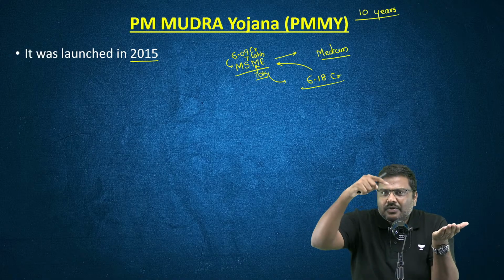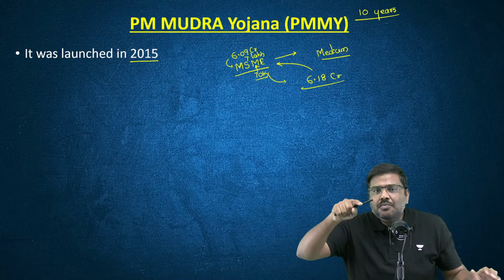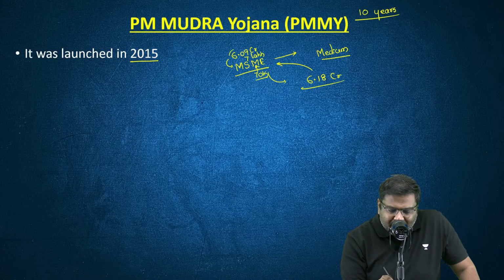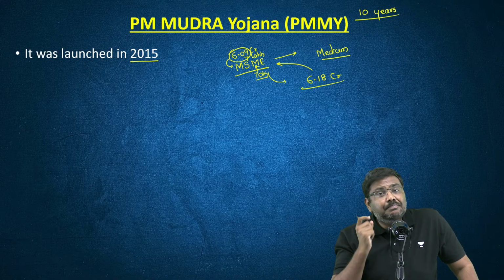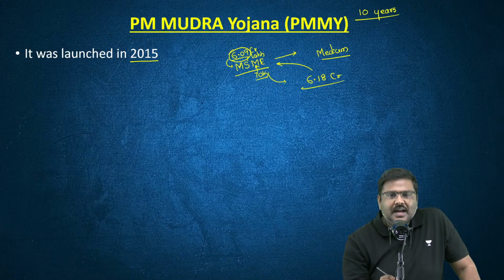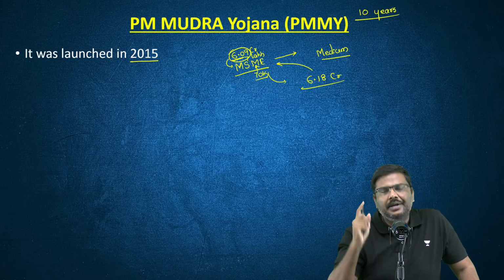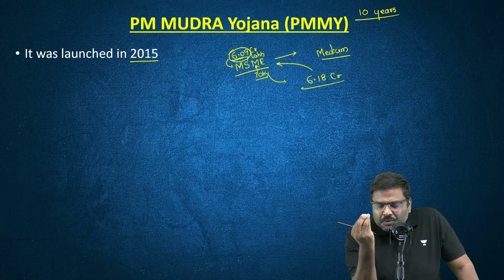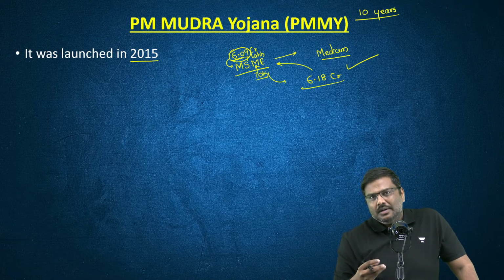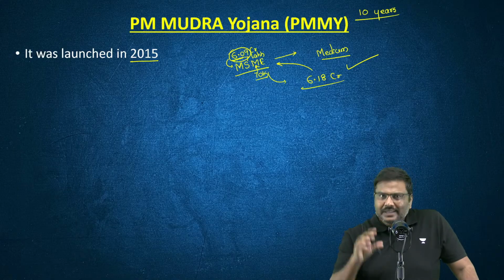You should migrate from micro to small, small to medium. But in India, almost 90% of the enterprises are micro enterprises only. So there is a problem associated with MSME called the scaling issue, the missing middle issue. That is one point.